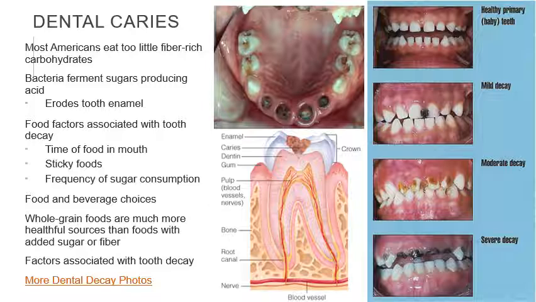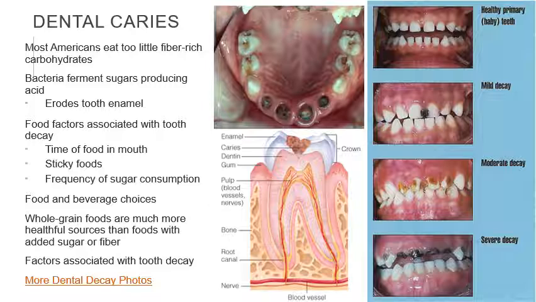The first is the time food is in the mouth. The longer the food is in your mouth, the longer you're allowing the bacteria to thrive in your mouth. Sticky food: the sugar can get stuck on your teeth and in between your teeth. Frequency of sugar consumption: the more often you consume sugar, the more often your teeth are exposed to sugars. It also depends on your food and beverage choices. Are you going to consume foods and beverages that have sugar? Whole grain foods are much more healthful sources than foods with added sugar.